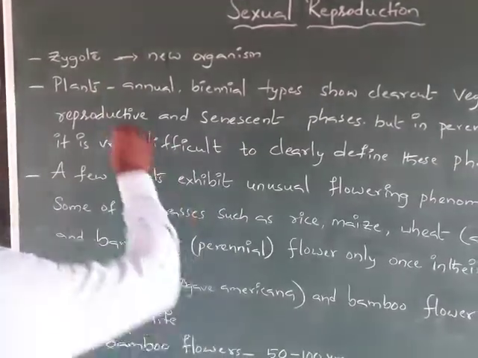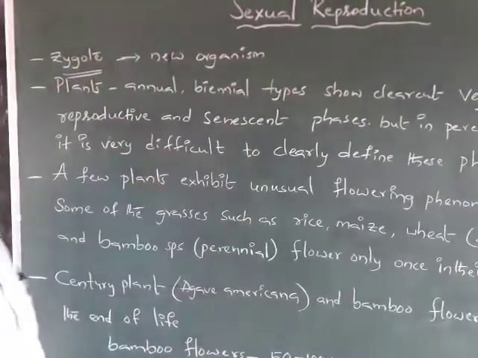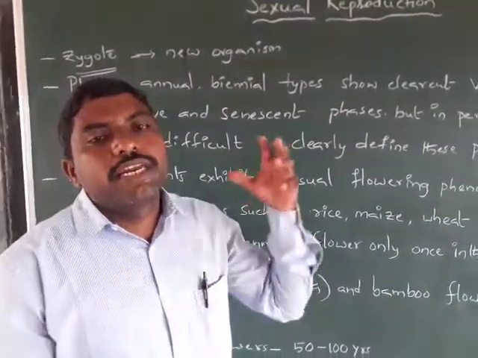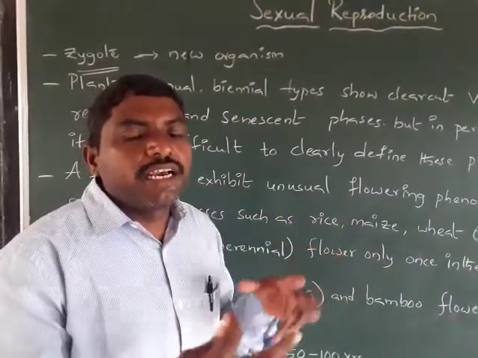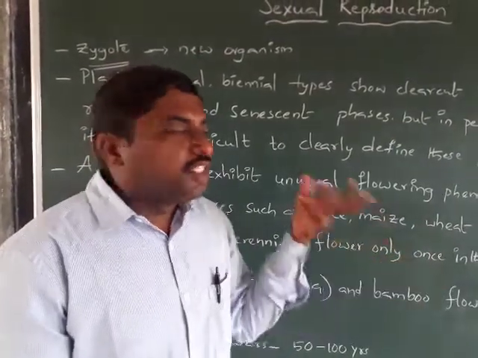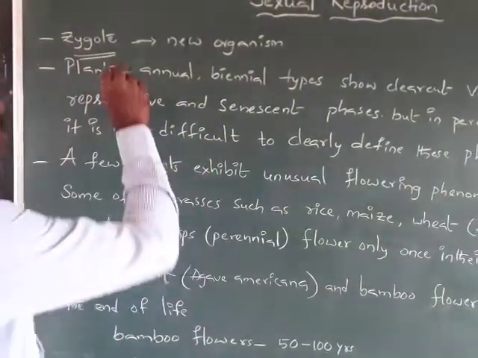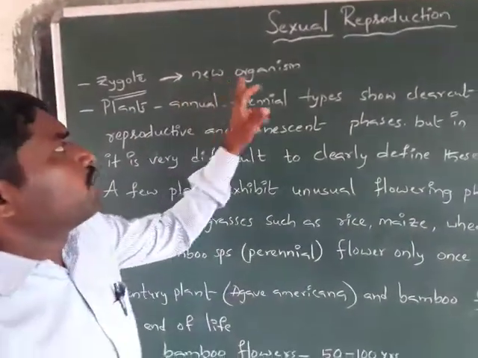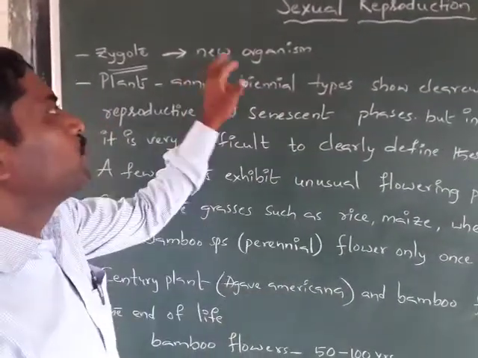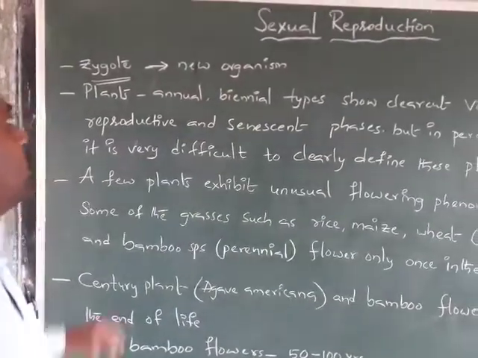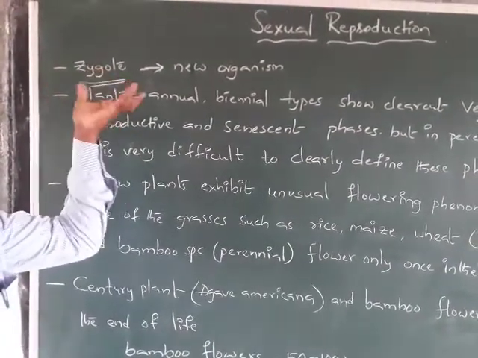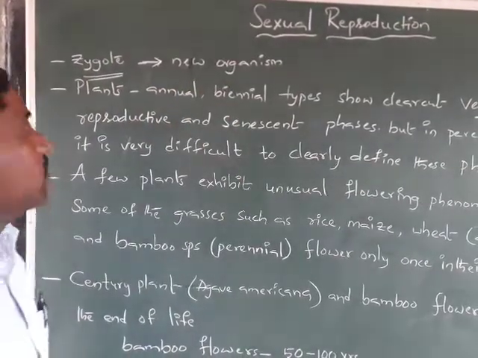See here the zygote. How is the zygote formed? After fertilization, the zygote is formed. Fertilization means the fusion of male and female gametes, which forms the zygote. This zygote will produce the new organism.